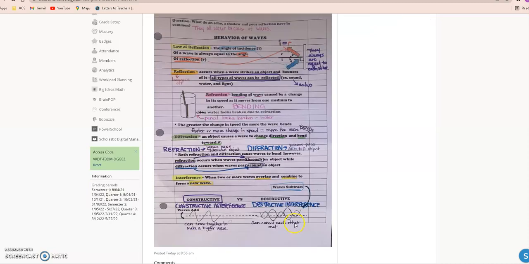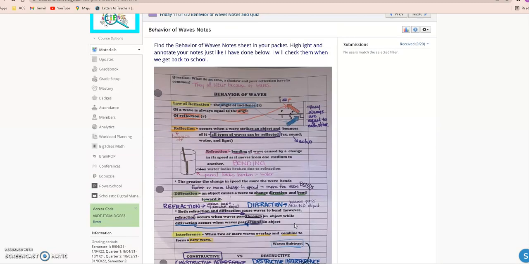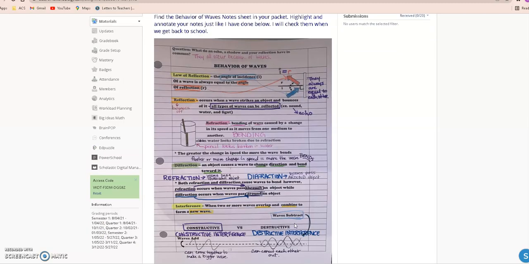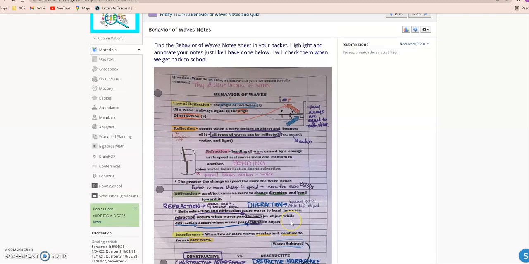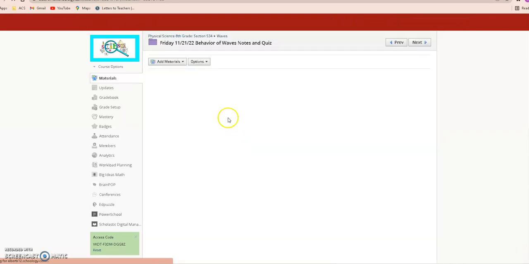So go through and annotate and highlight your notes, and I will check these when we get back to school. If you have any questions about it, send me a message in Schoology. The last thing in your folder for today is a quiz about the stuff on this paper. So let me show you that real quick.